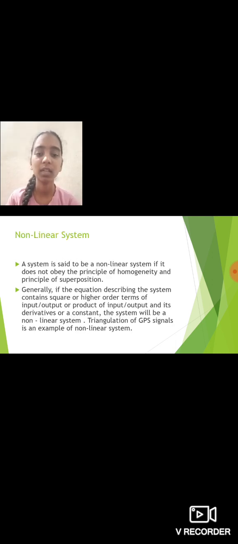Nonlinear system. A system is said to be a nonlinear system if it does not obey the principle of homogeneity and the principle of superposition. Generally, if the equation describing the system contains square or higher order terms of input and output, or products of inputs and outputs and their derivatives, or a constant, the system will be a nonlinear system. Triangulation of GPS signals is an example of a nonlinear system.